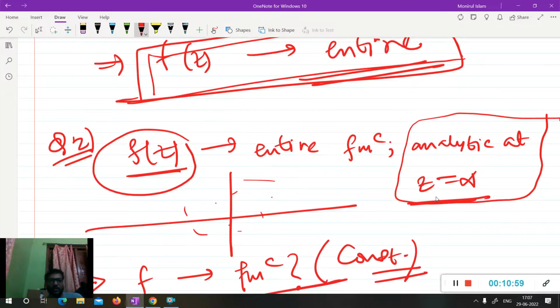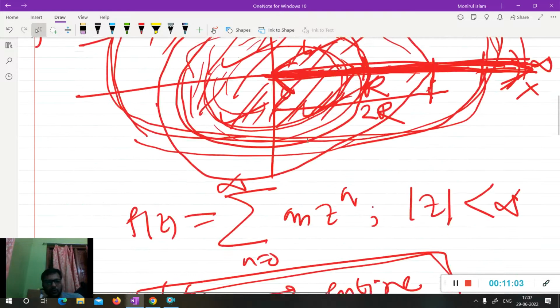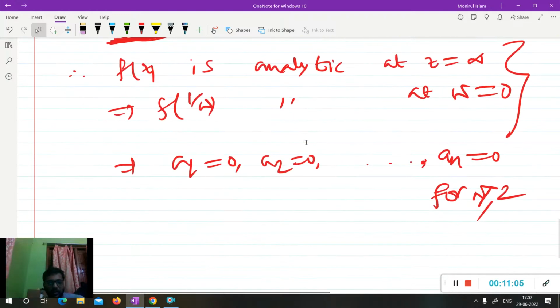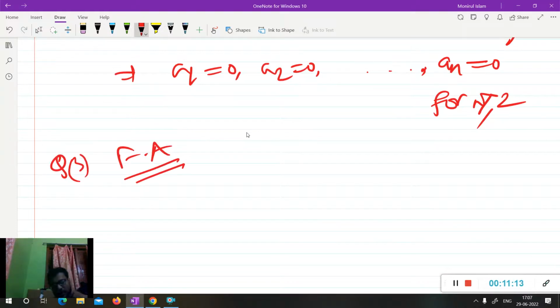Okay, so these two are questions from complex analysis, and one more question is also asked from functional analysis, so I am writing that question. Third question, this question is from functional analysis.